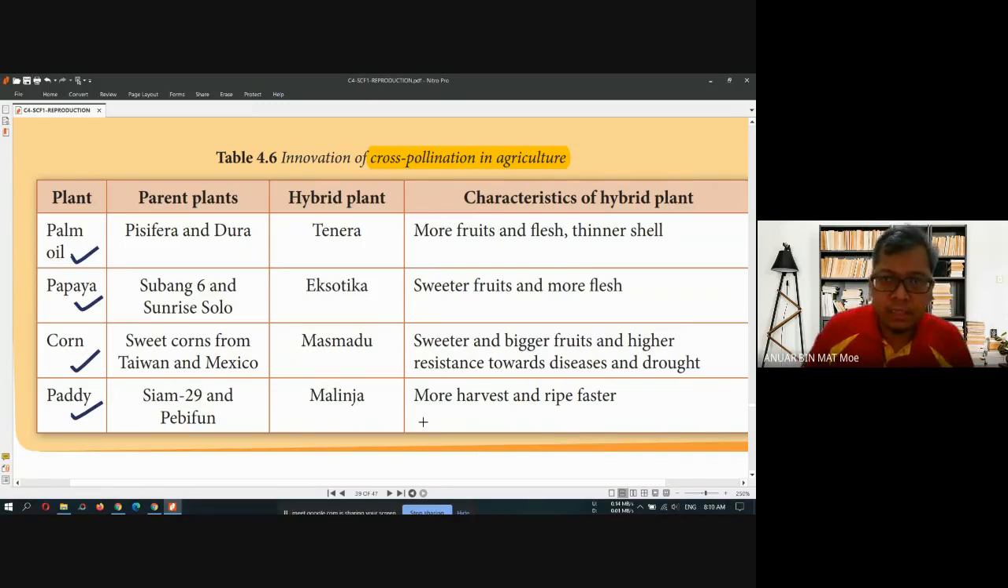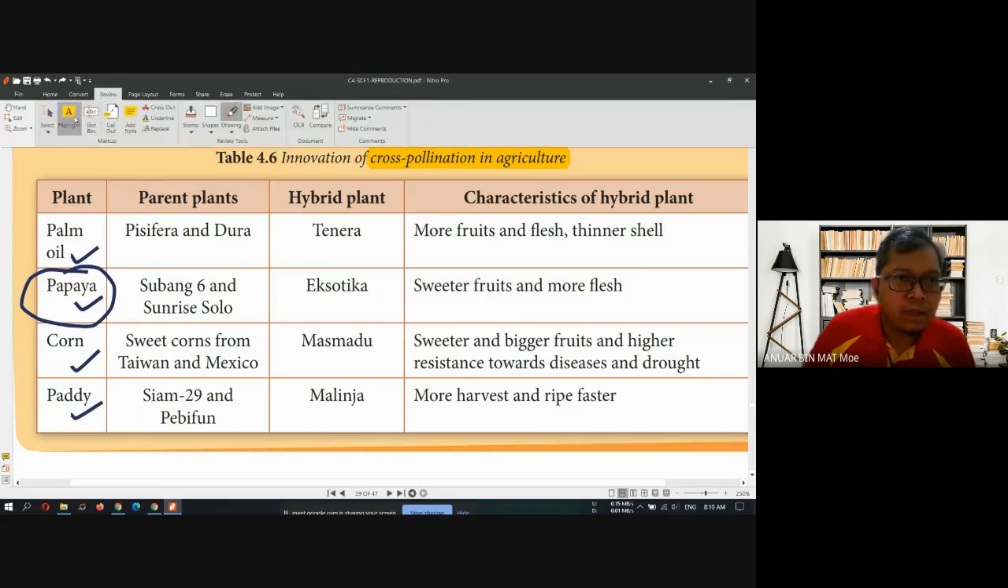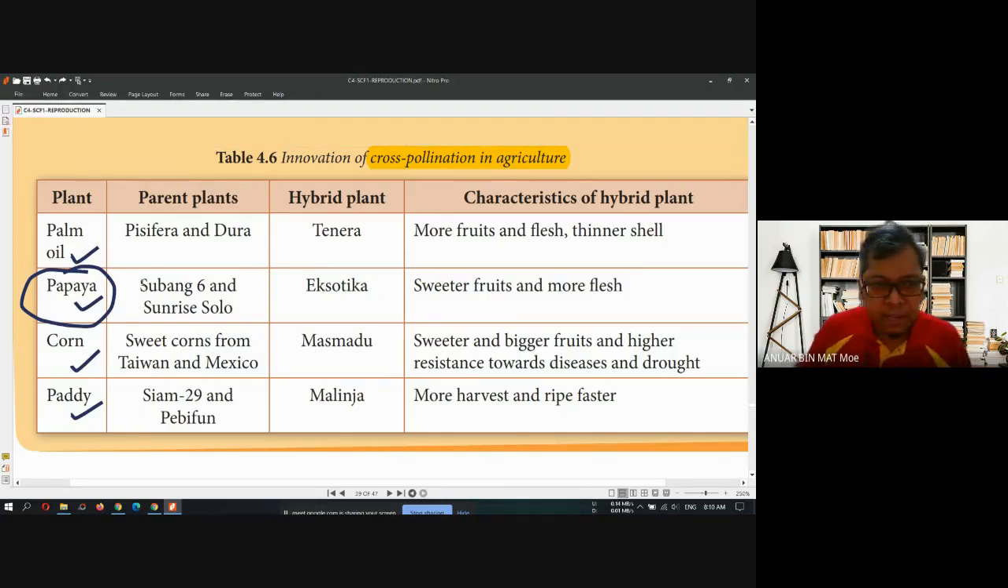For the rest of the plant, you try to read it for yourself. I just want to take one example only. For example, for papaya plant, we have parent plant. Parent plant is Subang 6 and Sunrise Solo. For the parent plant over here, we have two type of papaya breed. Number one is Subang 6 and number two is Sunrise Solo.